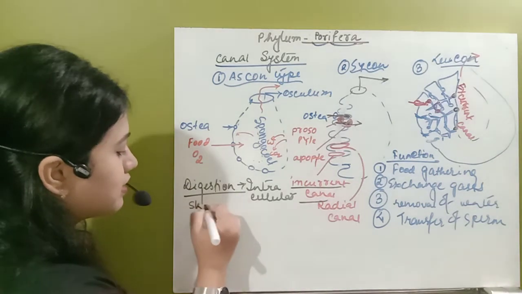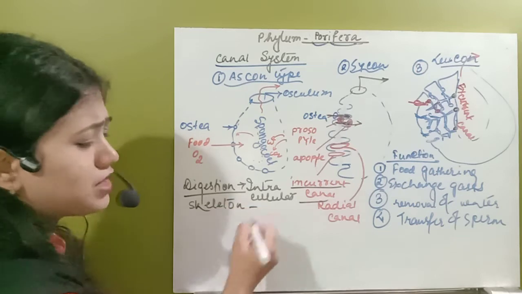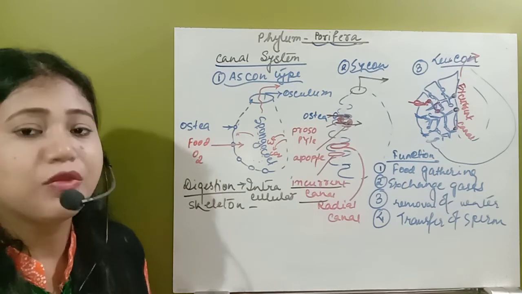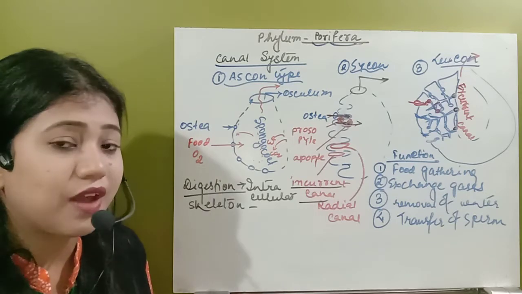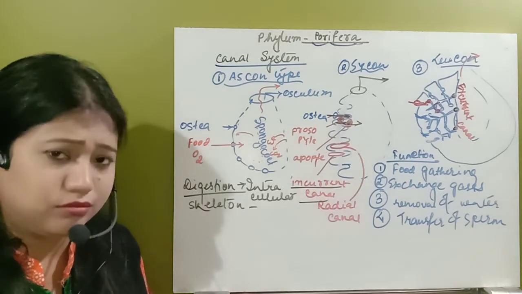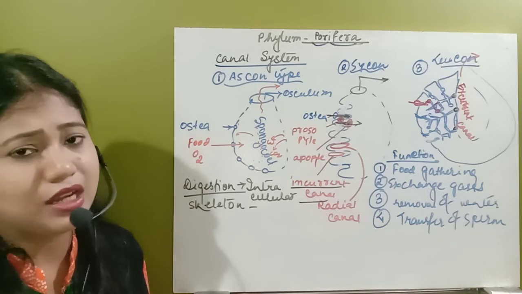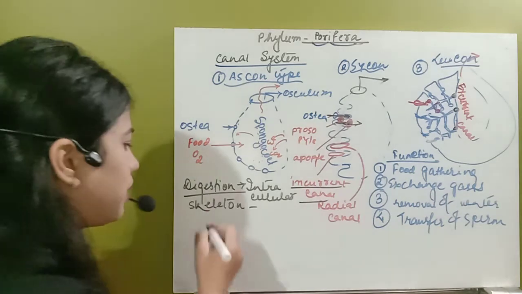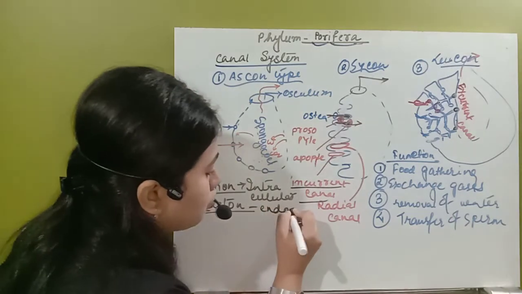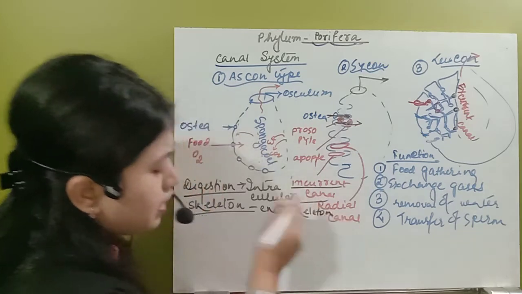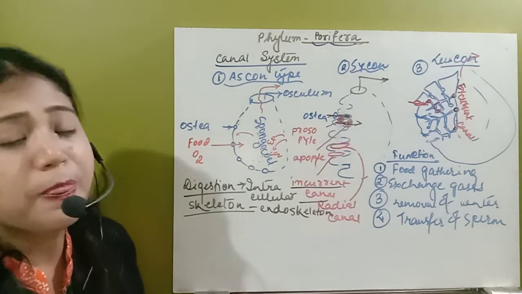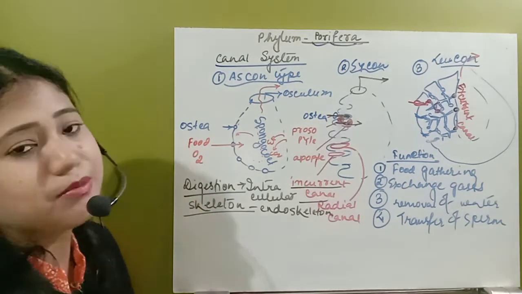Now their skeleton. Do they have any type of skeleton? Actually no, this organism does not have any type of bony skeleton. Instead, what they have are spongin fibers and spicules. Remember, I told you that in the middle non-cellular mesohyl layer, they will have the spicules. These spicules help form the skeleton, which is actually an endoskeleton. The remaining functions, respiration and excretion, are performed by the same canal system.